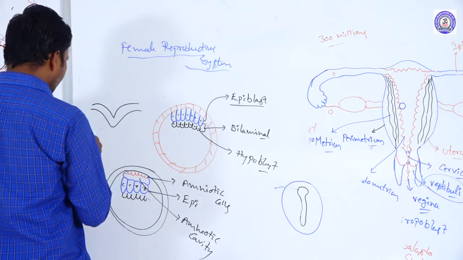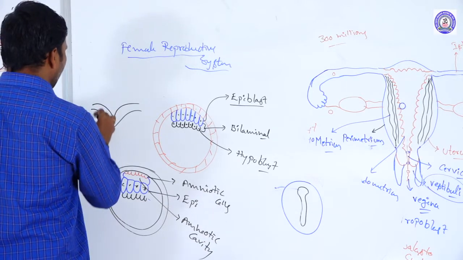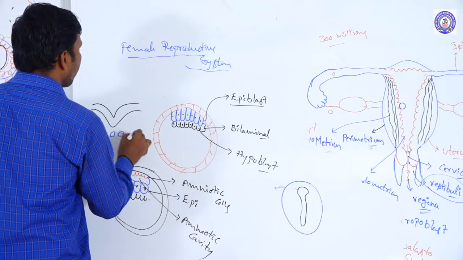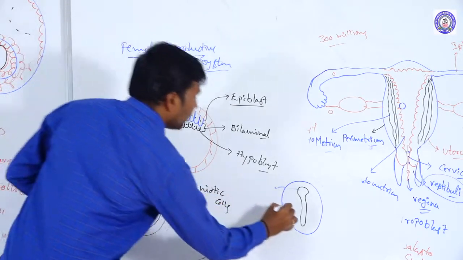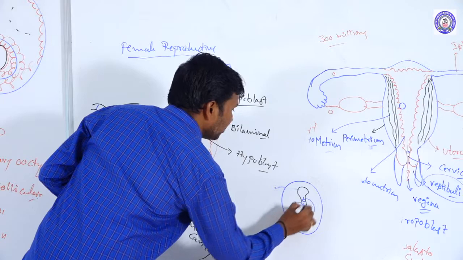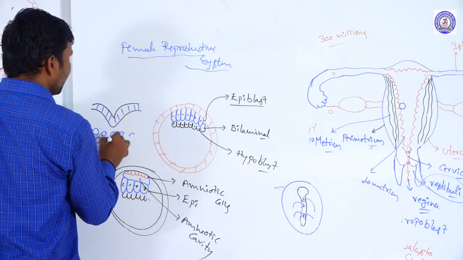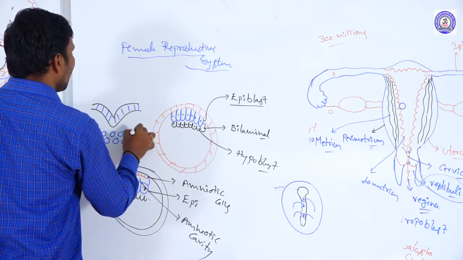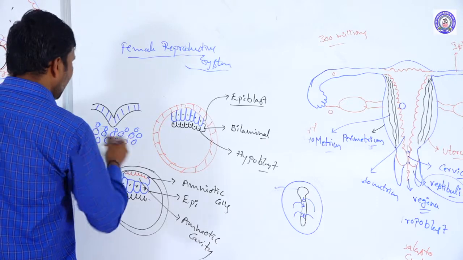These cells are invaginating towards the inner side of the epiblast.